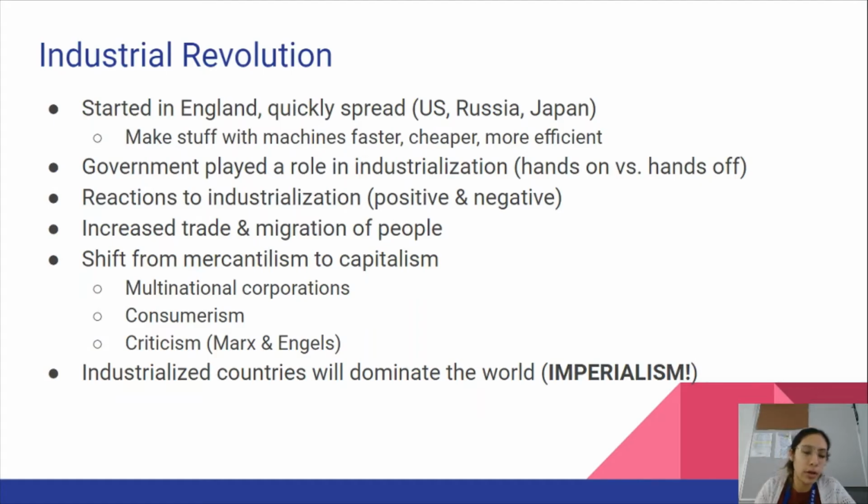Alrighty, now that we've talked about our political revolutions, let's move on to the main revolution of this unit, the Industrial Revolution. The Industrial Revolution takes up the bulk of our Unit 5, so it's super important. Basically, with the Industrial Revolution, we went from making things with our hands to making things with machines. And it's going to start in England, but quickly spread first to the rest of Europe, then to the US, then Russia, then Japan, then to like the rest of the world. So making stuff with machines is actually very fast, it's very cheap, and it's much more efficient.